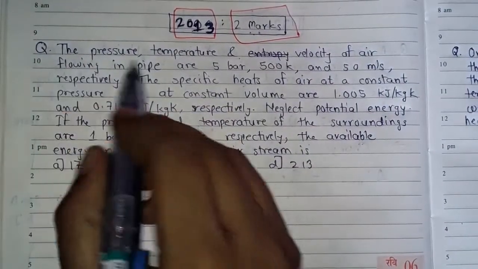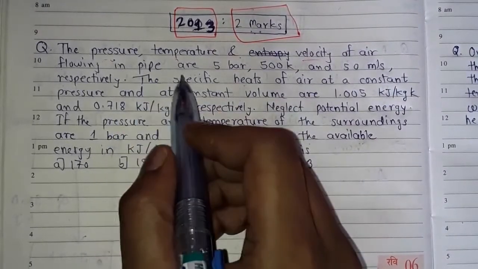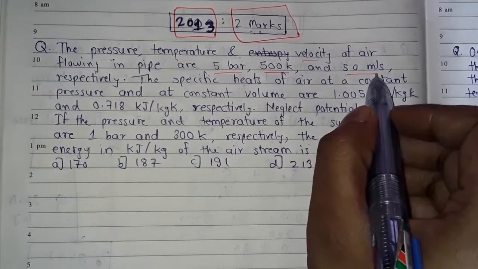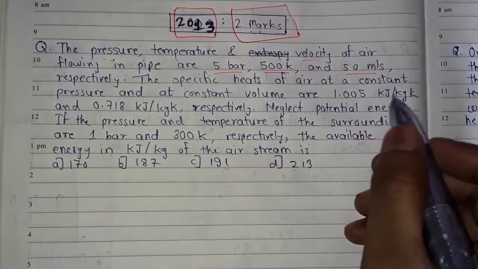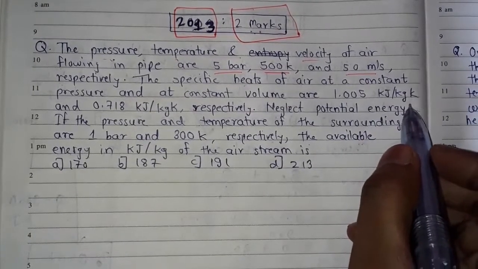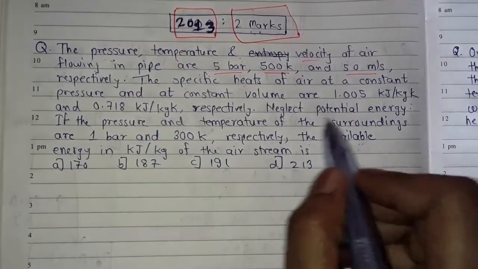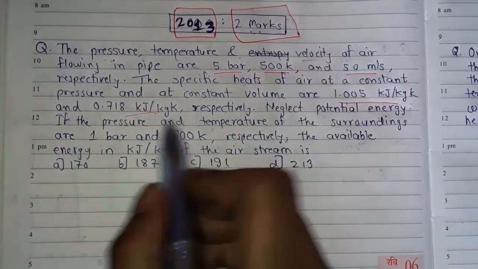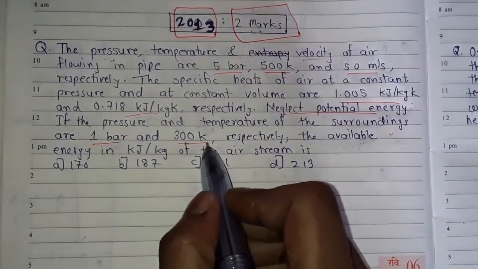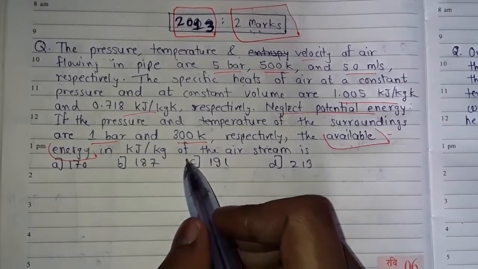The question is: the pressure, temperature and velocity of air flowing in the pipe are 5 bar, 500 Kelvin, and 50 meter per second respectively. The specific heats of air at constant pressure and constant volume are 1.005 kilojoule per kg Kelvin and 0.718 kilojoule per kg Kelvin respectively. Neglect potential energies. If the pressure and temperature of the surroundings are 1 bar and 300 Kelvin respectively, the available energy in kilojoule per kg of the air stream is.